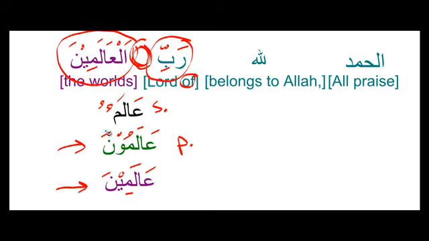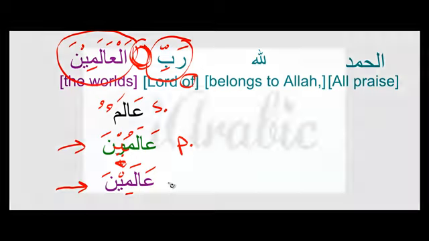And so because alamun is always going to have this damma there, and we cannot change it, what we do is we change this waw, and this waw becomes a ya, and it looks like this whenever we want to give it a fatha or a kasra. And we'll get into this when we talk about case endings, so don't worry if you didn't catch all of it.